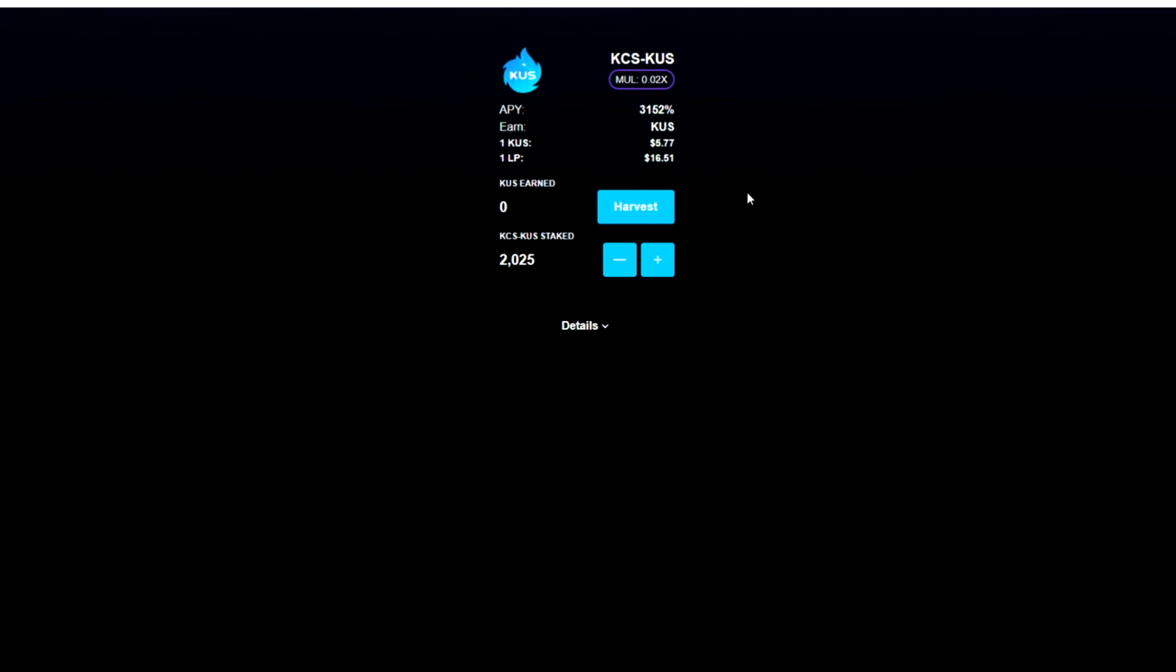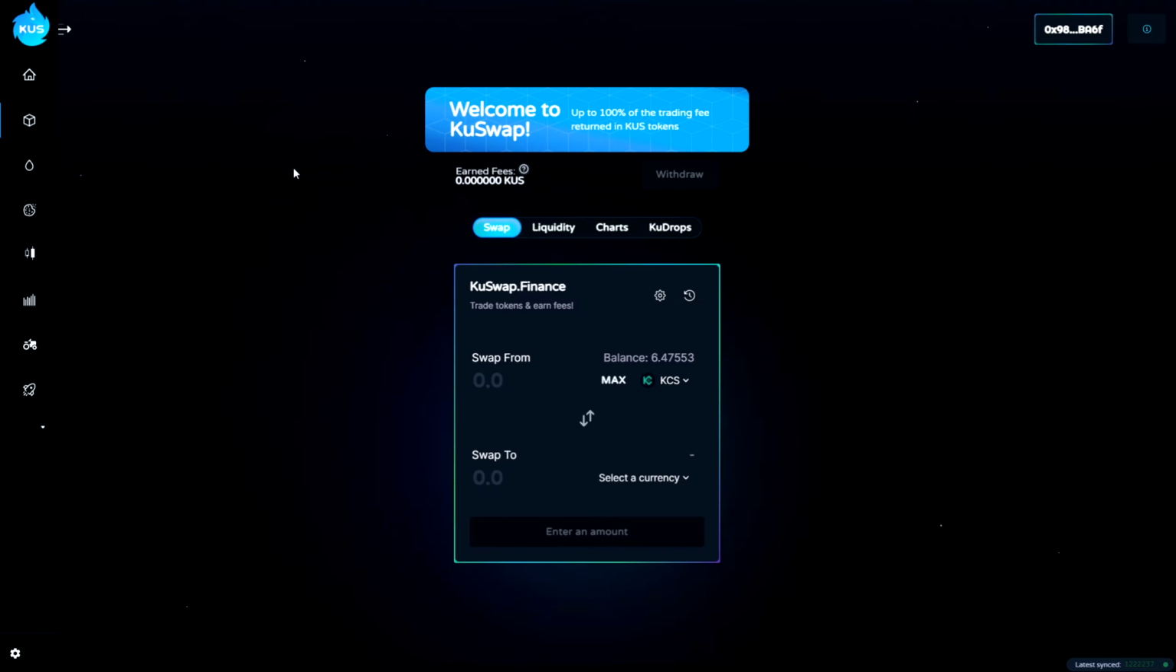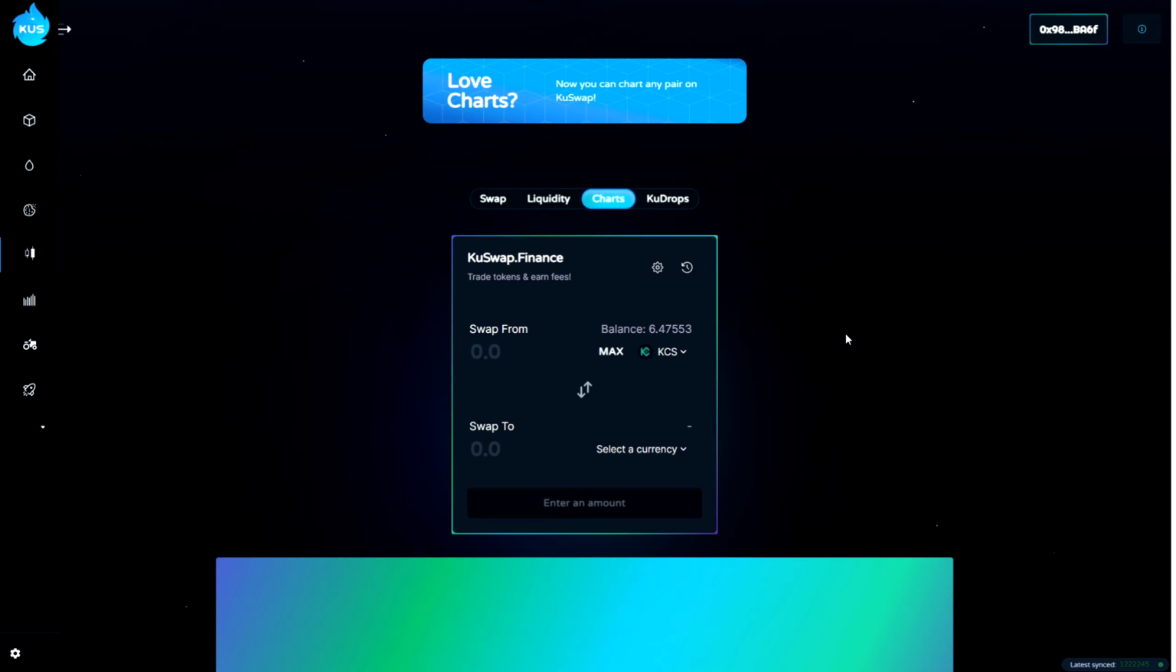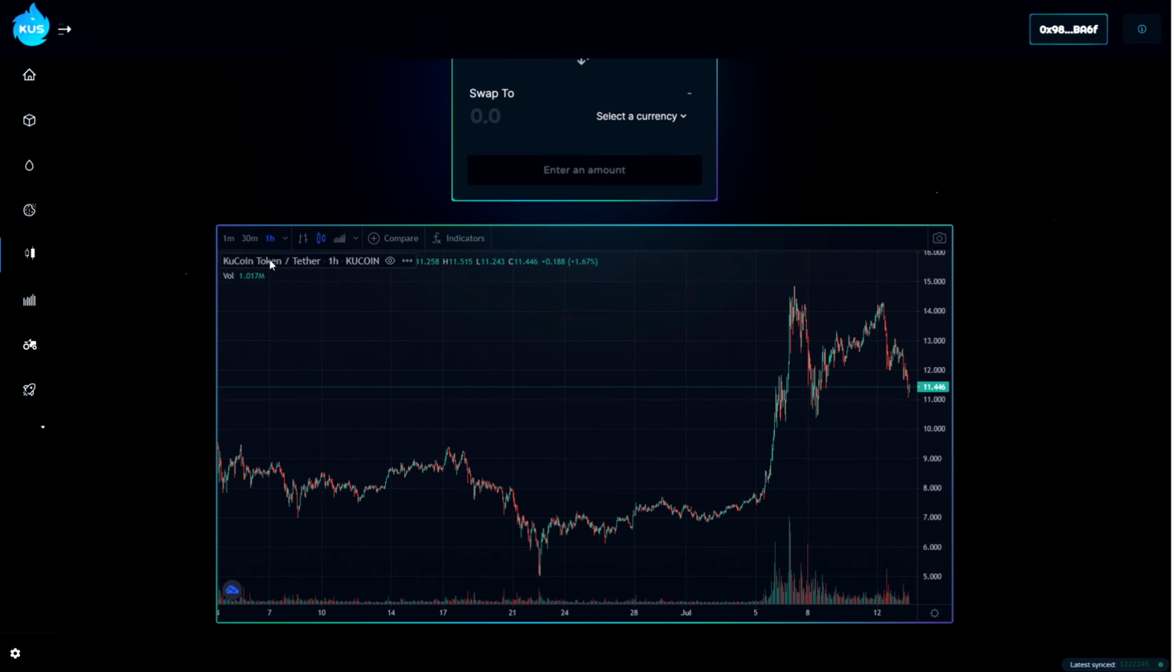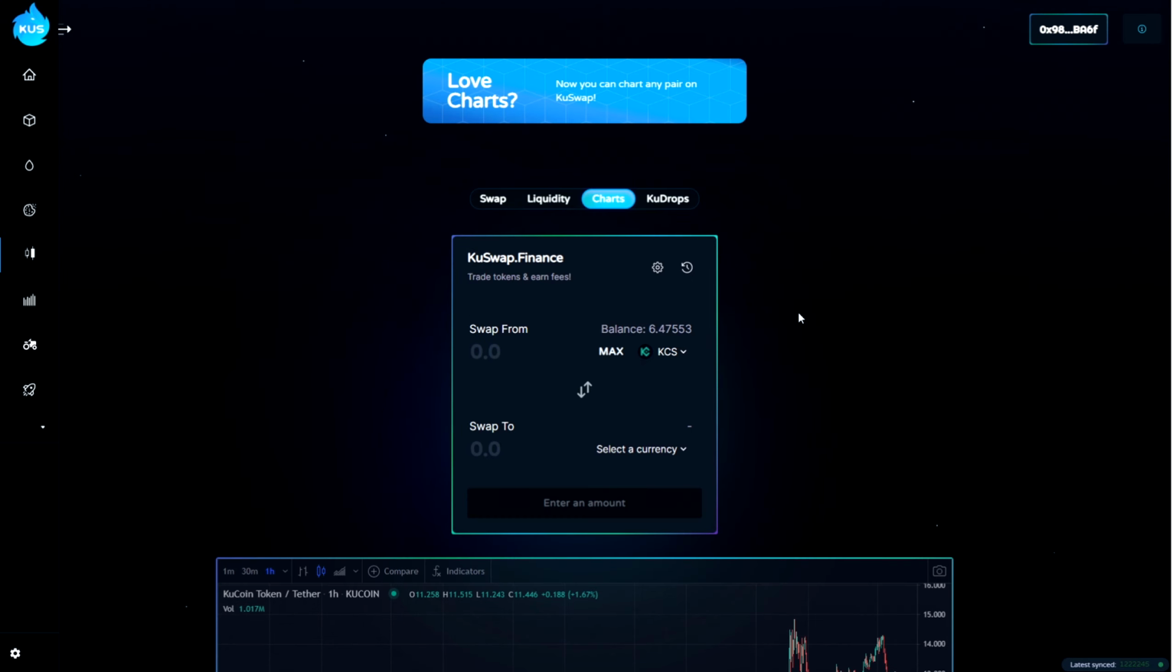And I really hope you understand how to do it, everything. So yeah, 3,152% APR. We're going to earn KUS tokens. So that's cool. And the KuSwap creators updated the website, so they added, 1 day ago, charts. We can see here KuCoin token, Tether. We can see the chart on the website. That's cool, and this is a great update.